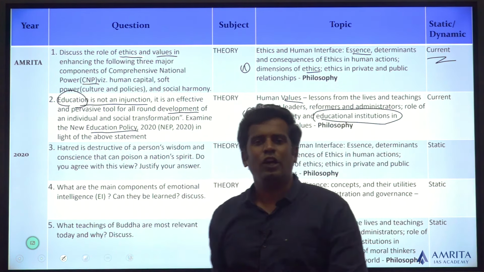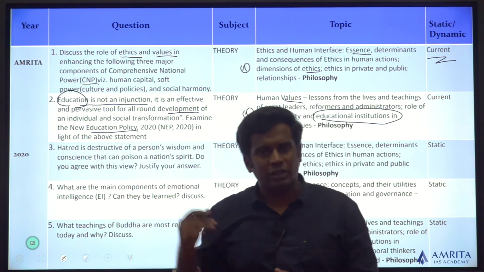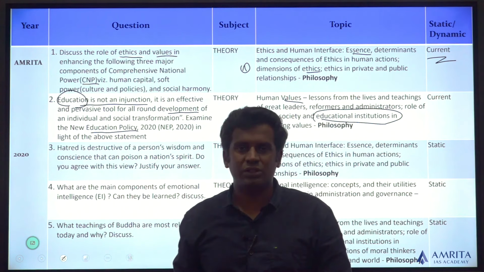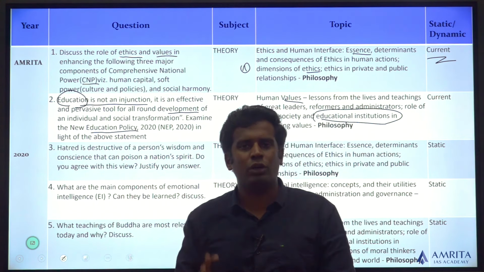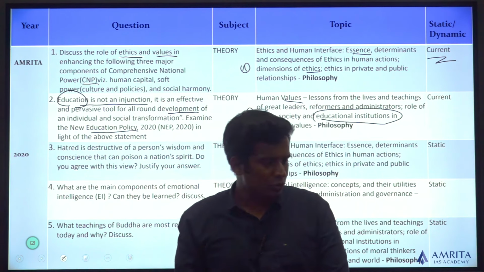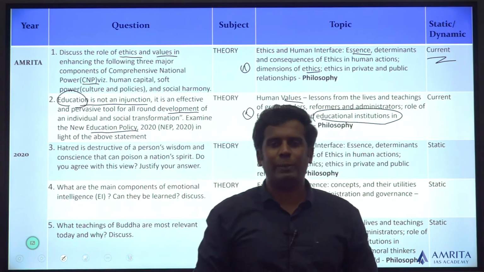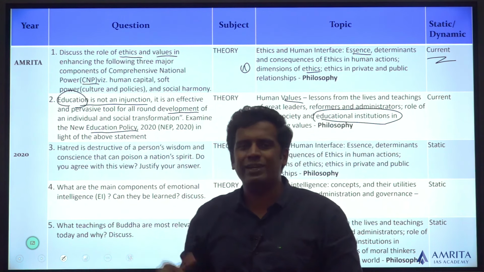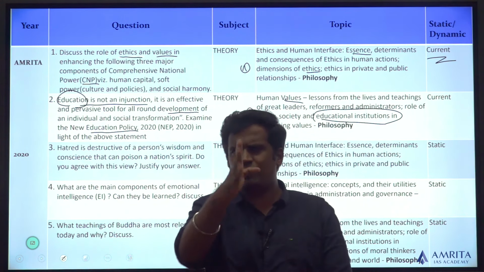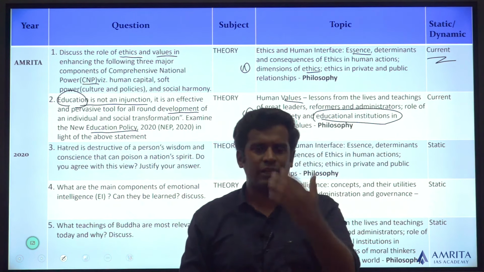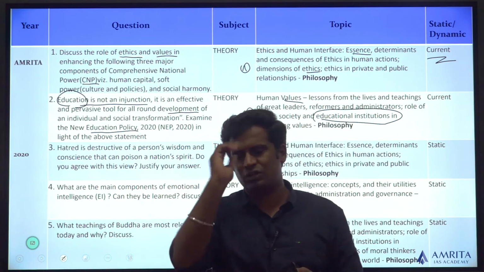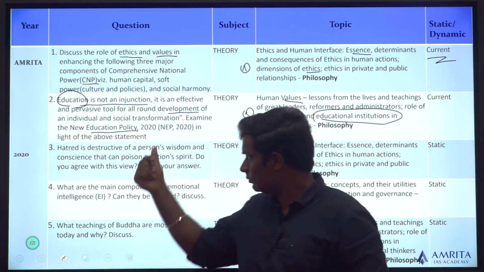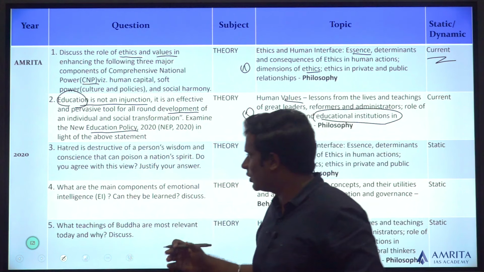So generally, if you have prepared with regards to the syllabus directly, you have the content already. You just have to change the end goal. Instead of values, you have to learn it in the context of NEP. And those who prepared for the 2020 mains generally know that NEP was a current affair and they've learnt about it. So it's quite an easy answer to attend. It's a straightforward question. In ethics, the greatest advantage is that there's no twist. You know it, you identify it, you write the answer. You're good to go. That's how the second question is. Let's go for the third question.